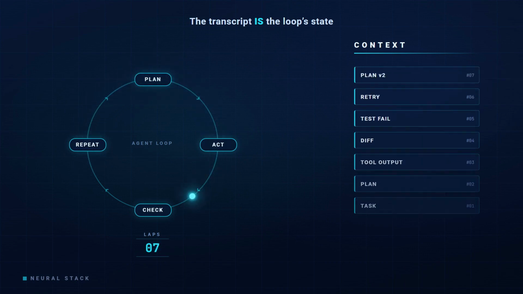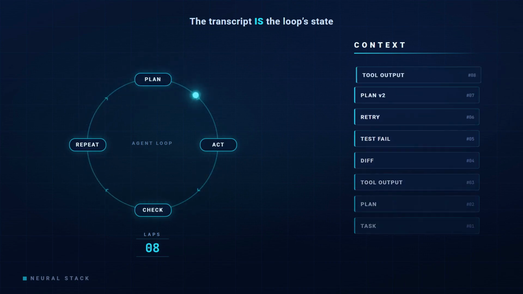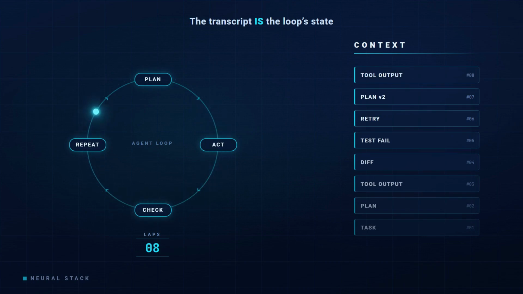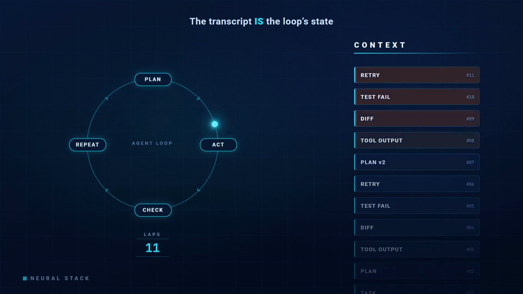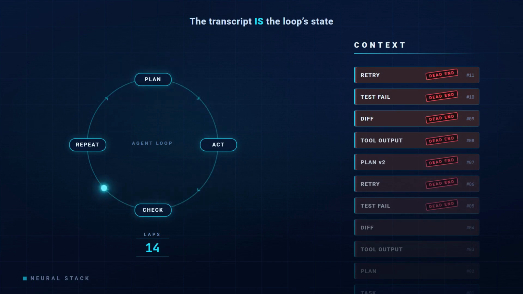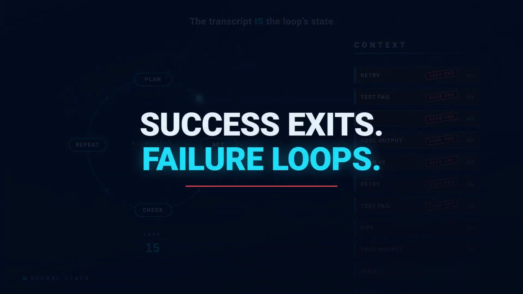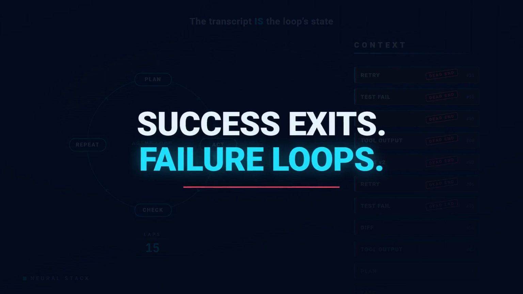Now think about what that transcript is actually made of. Success exits the loop. Failure is what loops. So the history a long-running loop piles up is, structurally, a museum of dead ends, abandoned plans, stale error messages, patches that got reverted, conclusions that turned out to be wrong. Lap 4 inherits a crisp task description. Lap 40 inherits that same task description buried under 39 laps of its own thrashing. The backpack only gains weight, and nobody ever scheduled anyone to unpack it.